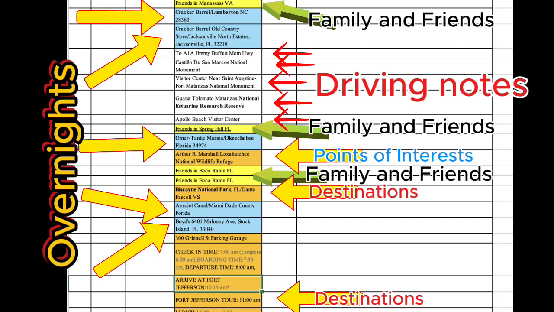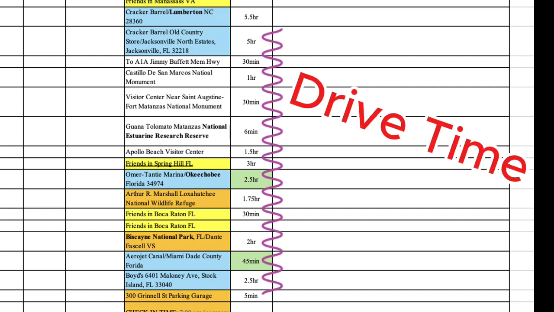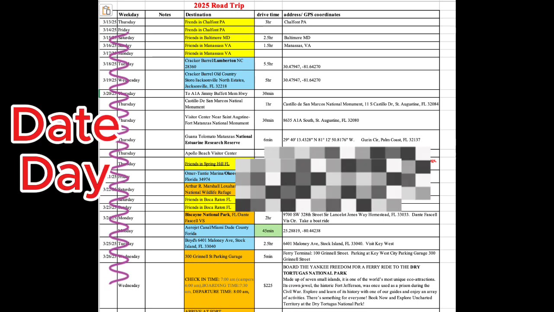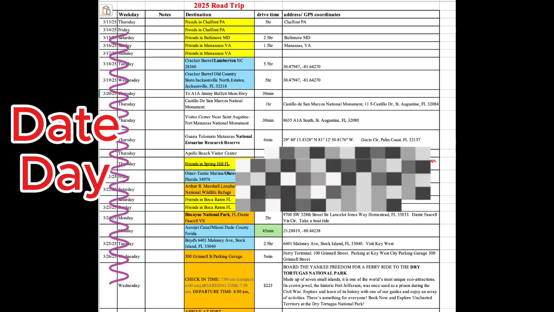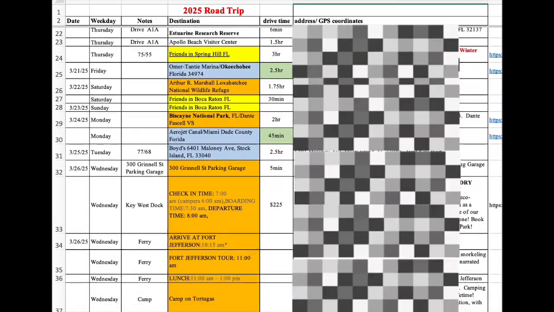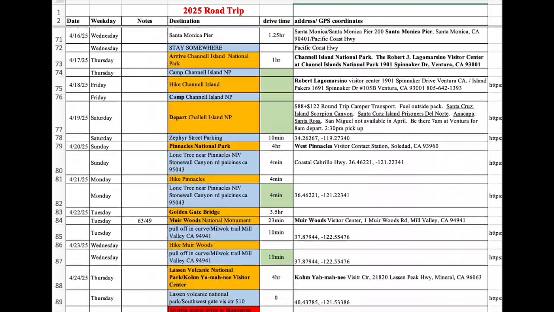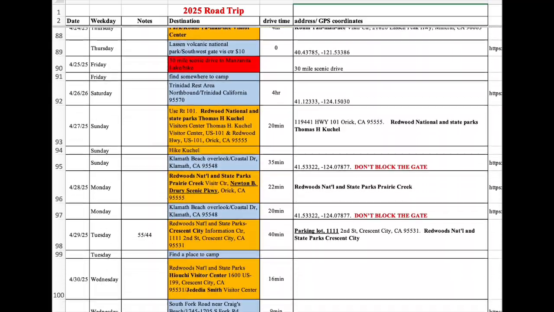And this is how my spreadsheet starts to be filled out. My drive time, GPS coordinates and notes, my days and my dates. This particular road trip ended up being over 8 pages. This is my 5th road trip, and this method works for me pretty well.